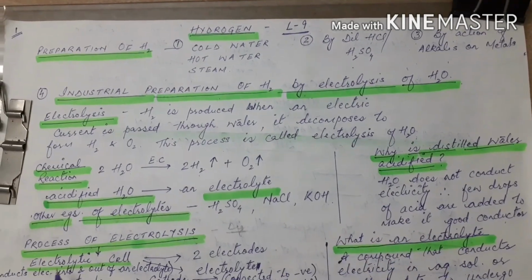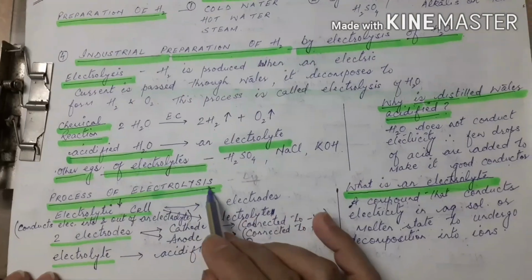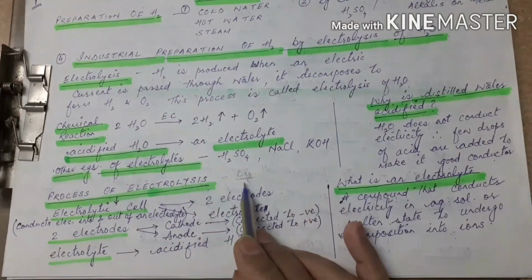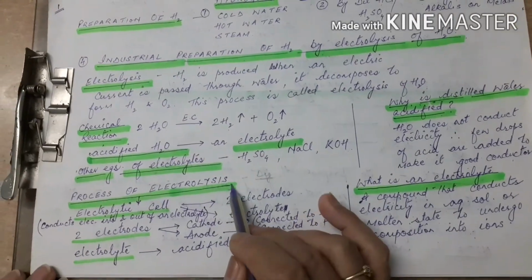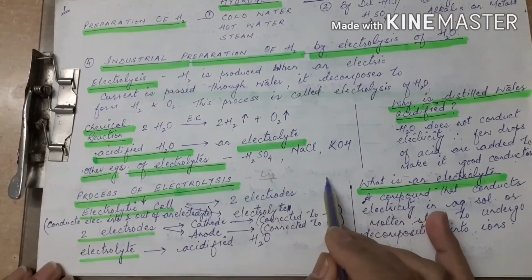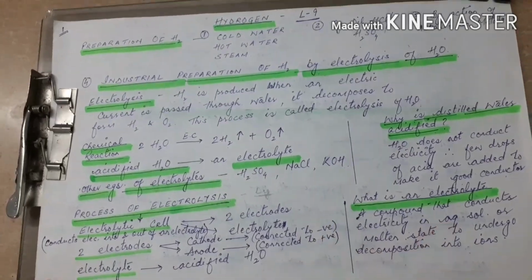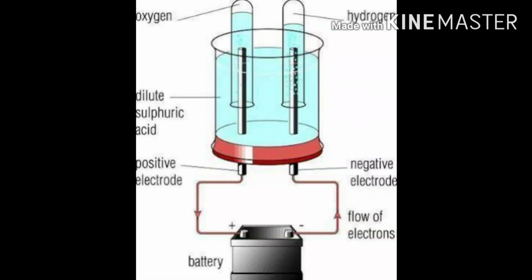Now coming to the next heading, that is the process of electrolysis. What happens in this process? We are going to start with the electrolytic cell, which you will see in the diagram as follows. The process of electrolysis is carried out in an electrolytic cell. Now what is there in an electrolytic cell? Before that, I'll explain what is an electrolytic cell. It is a device in which electric energy is converted into chemical energy or vice versa.